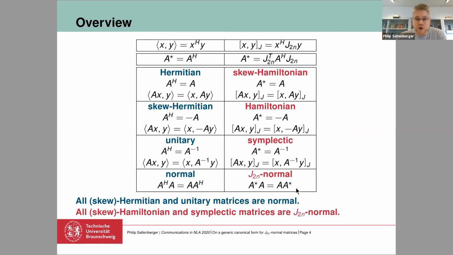So it's important to note that the Hermitian matrices, the skew Hermitian and the unitary matrices all belong to the class of normal matrices. So they are all normal, and it's the same in the symplectic world. So the skew Hamiltonians, the Hamiltonians and the symplectic matrices all belong to the class of J-normal matrices. So now let's compare the normal matrices and the J-normal matrices. What do they have in common and where do they differ?